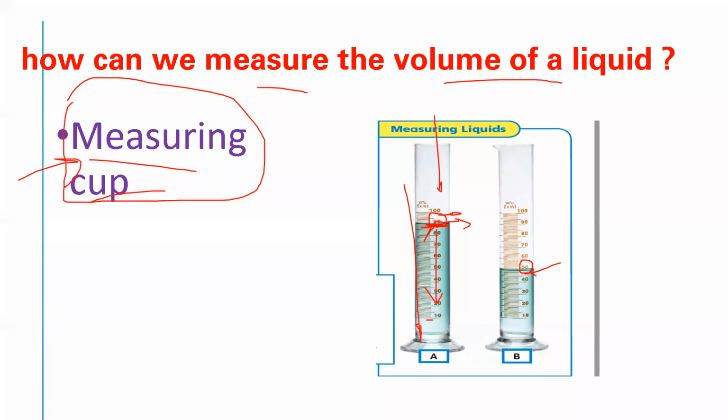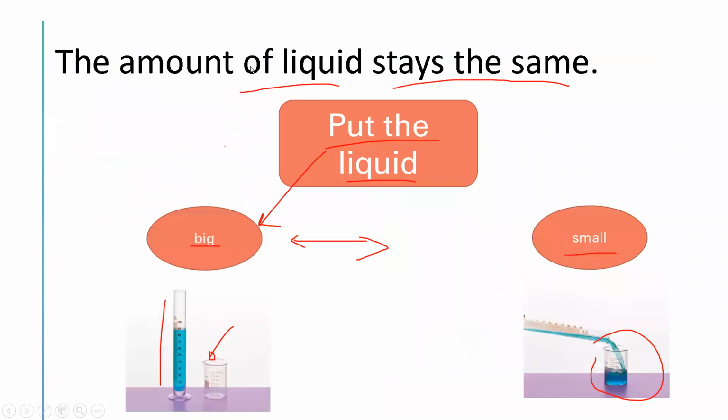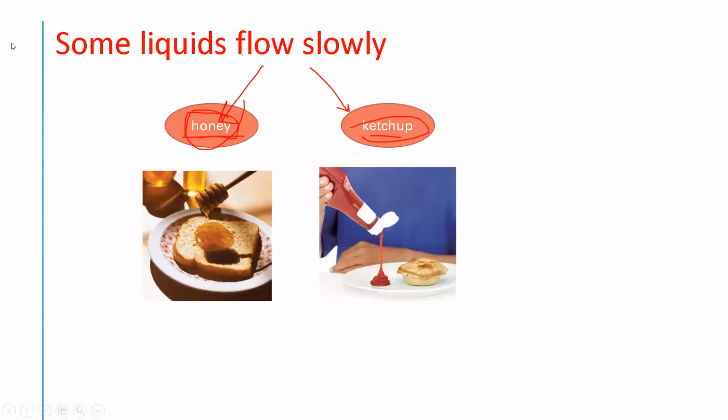Give me one example around you for the liquid. Milk. Yeah, amazing. Thanks a lot. So like the milk, it's a liquid, okay? And some liquids can flow slowly.